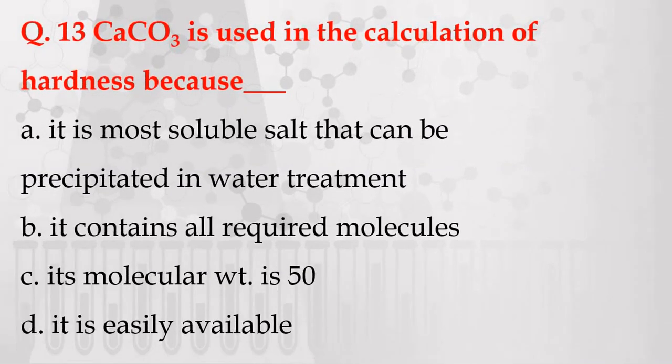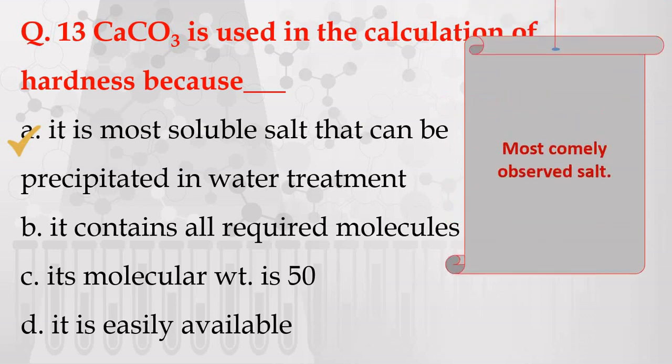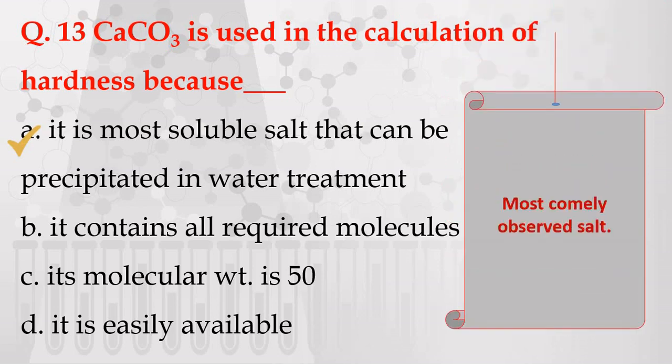Question number 13. Calcium carbonate is used in the calculation of hardness because, the options are given: A. It is the most soluble salt that can be precipitated in water treatment. B. It contains all required molecules. C. Its molecular weight is 50. D. It is easily available. The correct answer is, it is the most soluble salt that can be precipitated in water treatment. Also, calcium carbonate is the most commonly observed salt in hard water.